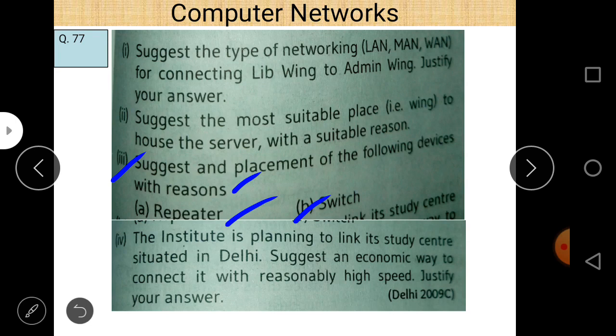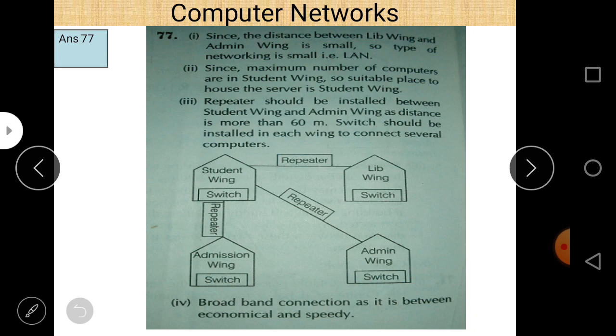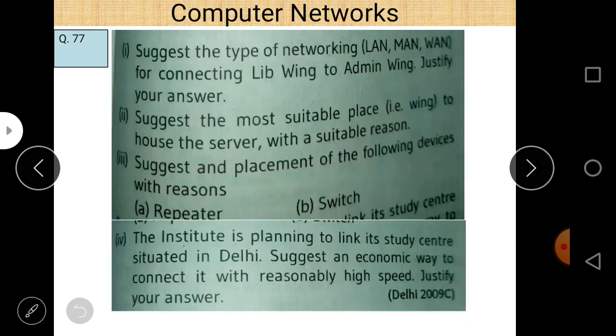Now, till now you are very familiar with the concept of repeater and switch. In most questions, whenever there is talk about how to connect different computers within a single building, we use a switch device, and whenever you want to regenerate or strengthen the data, just use a repeater. So in this question it is asked to suggest the placement of the following devices with reason.